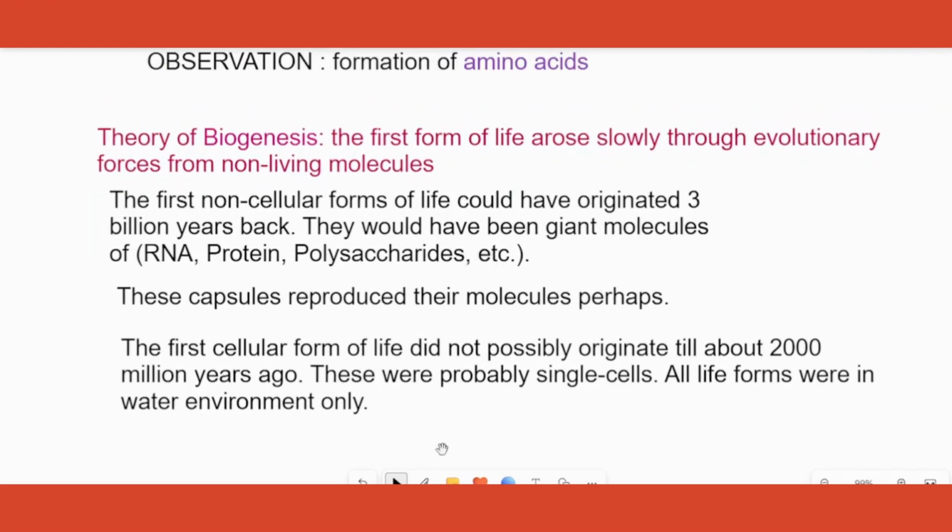This is regarding the first cell formation. First and foremost, we have to talk about the non-cellular forms. They originated 3 billion years ago from molecules like RNA, protein, polysaccharides, etc. They started forming a cap around it, and capsules, all right? They started developing capsules around it. The first cellular form did not originate for around 2000 million years. They probably formed later, and they were single cells. All these important points to be included.